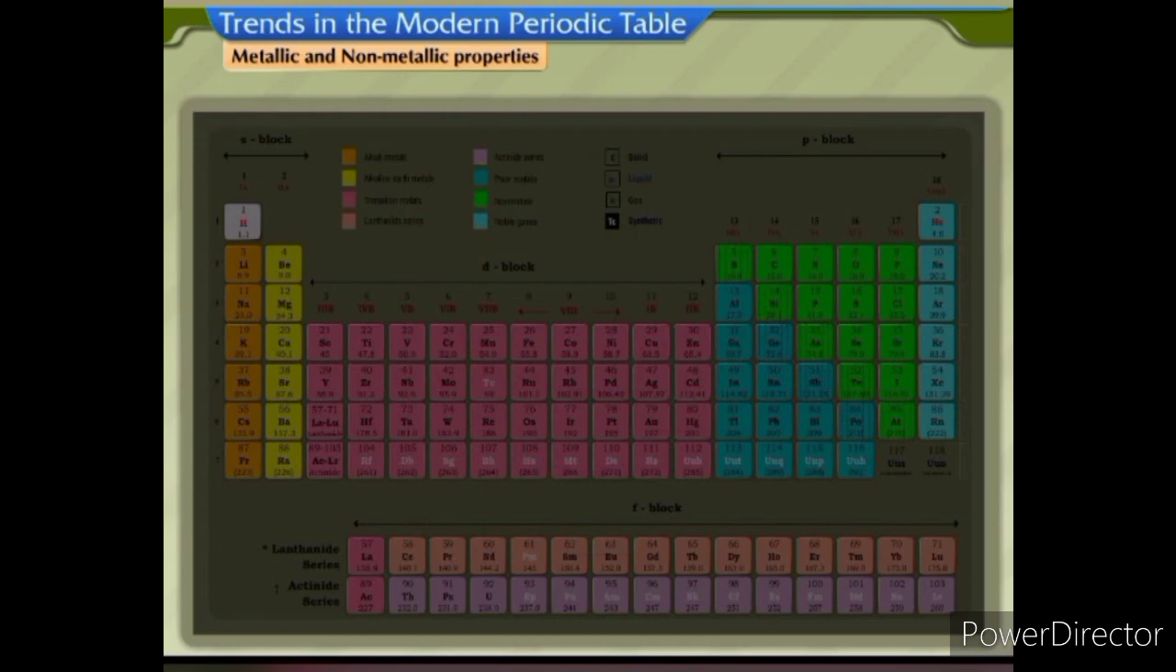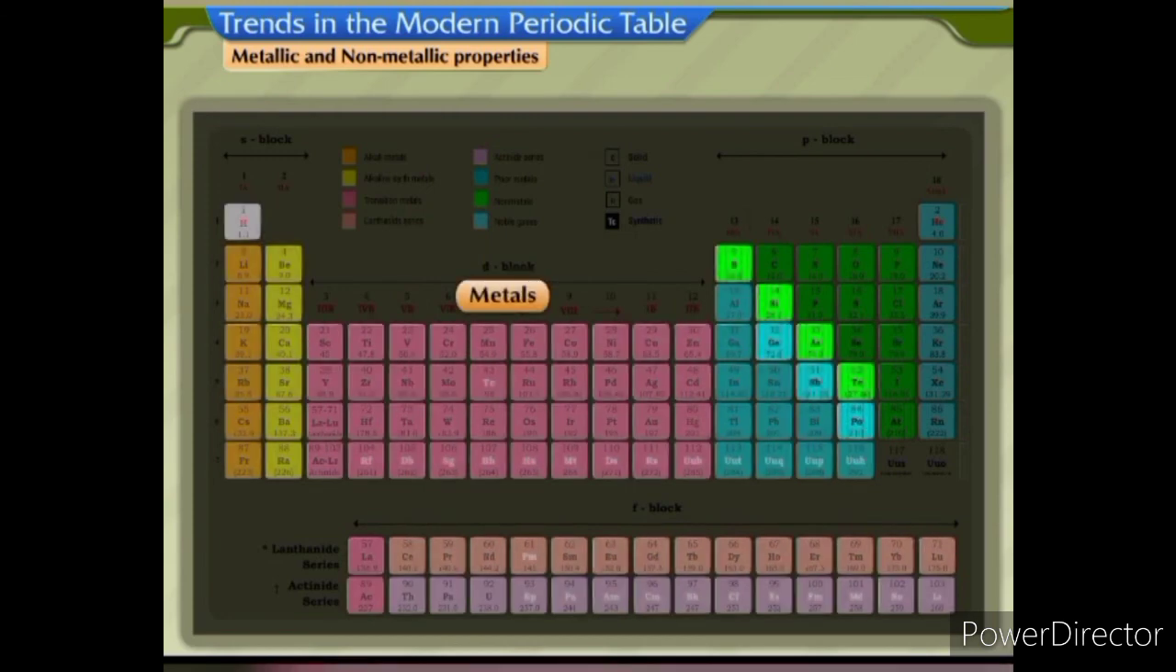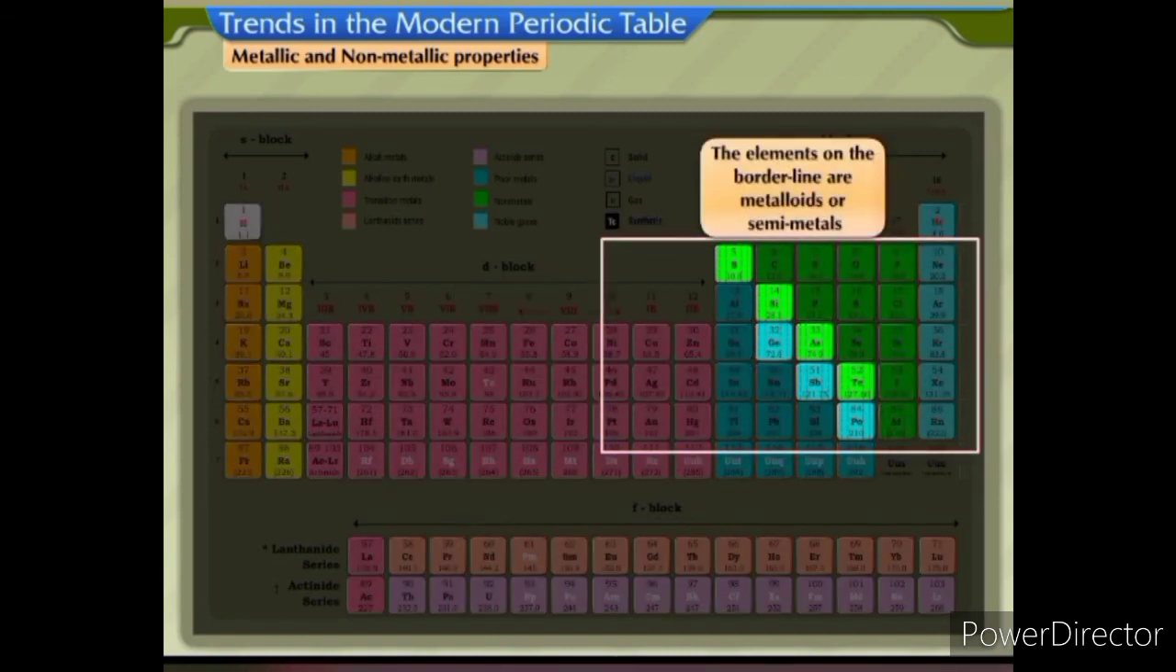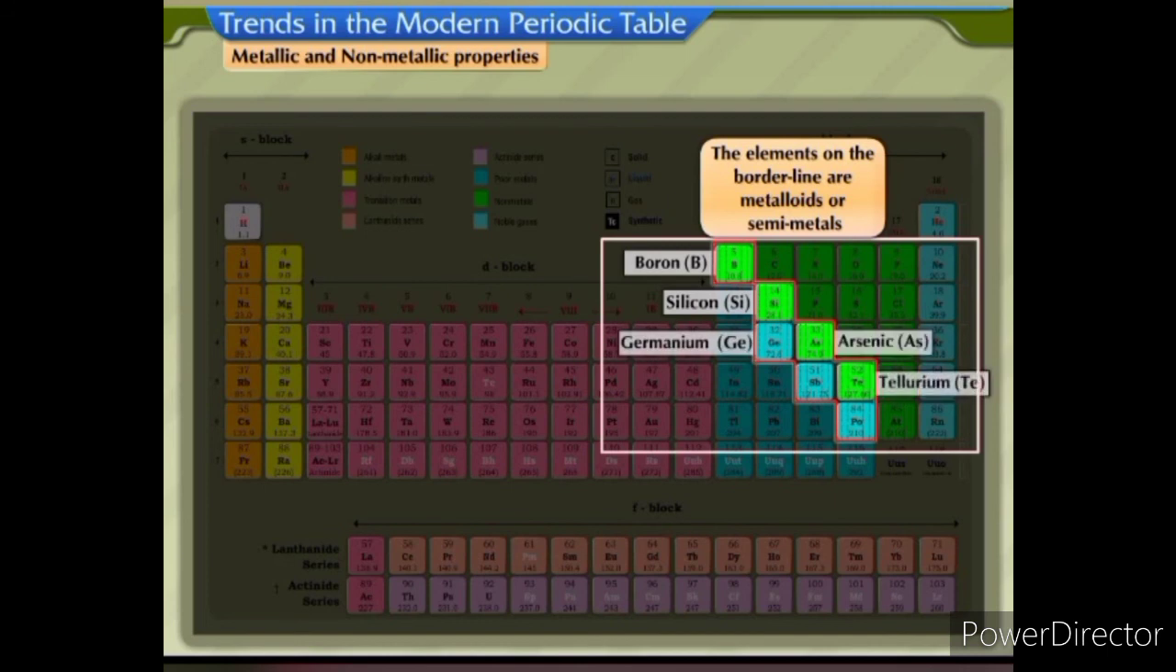In the modern periodic table, there is a zigzag line that separates the metals from the non-metals. The elements on the border line are metalloids or semi-metals like boron, symbol B, silicon, symbol Si, germanium, Ge, arsenic, As, tellurium, Te, and polonium, Po.